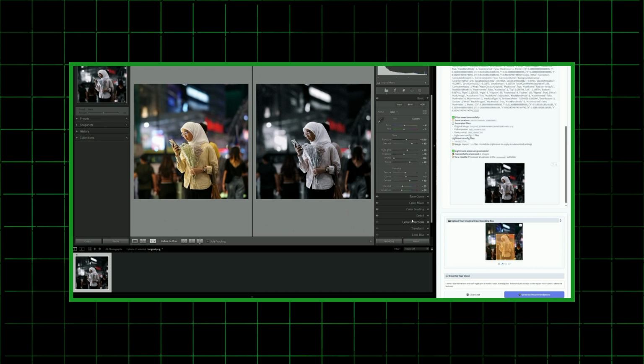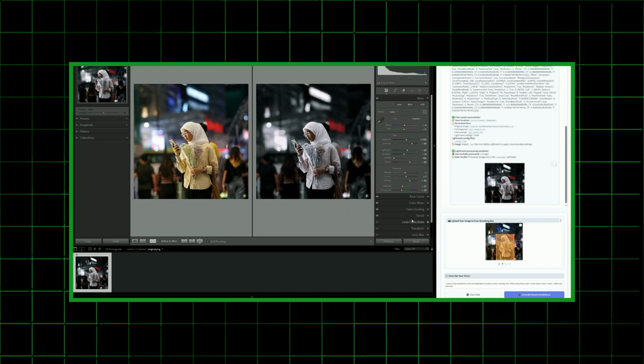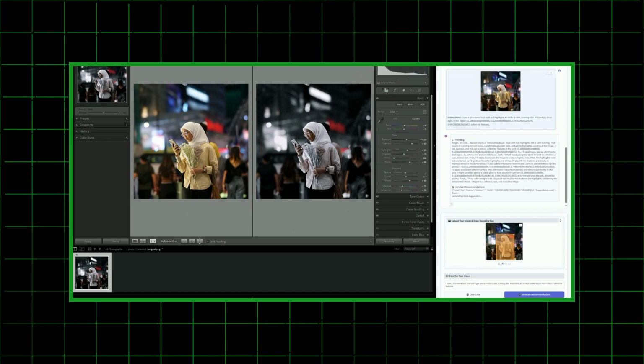So, if you're a photographer or don't want to waste time on photo retouching, Jarvis Art could be perfect for you. All essential links are in the description.